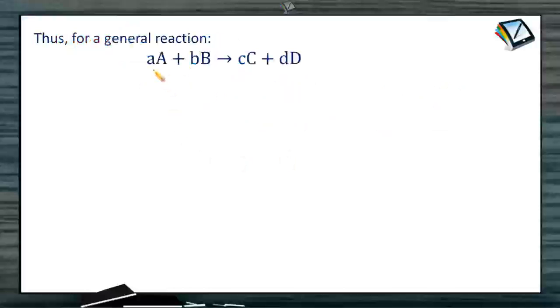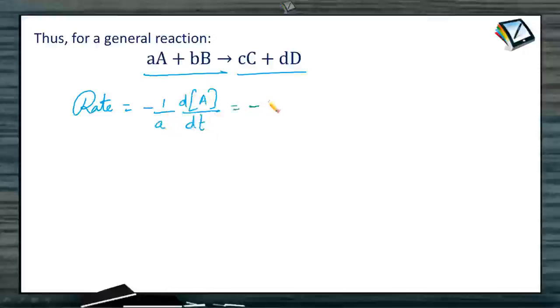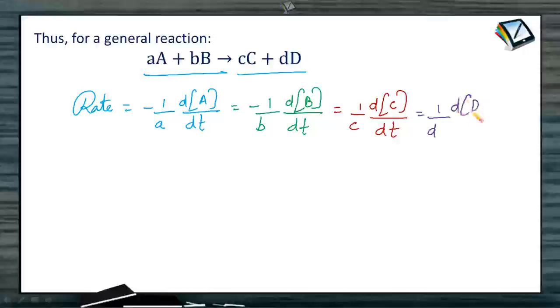For a moles of A combining with b moles of B in order to form c moles of C and d moles of D, how will we write the rate? Rate is equal to minus 1 upon a dA by dt, which is equal to minus 1 upon b dB by dt, equal to plus 1 upon c dC by dt, which is equal to 1 upon d dD by dt. So that is how we write the rate of reaction for this general reaction.